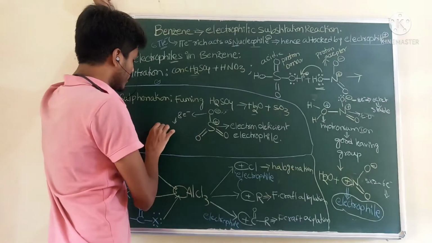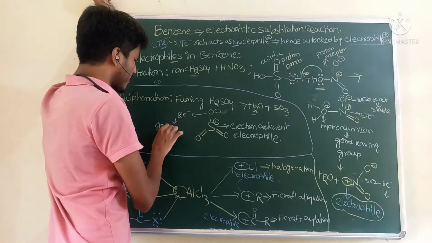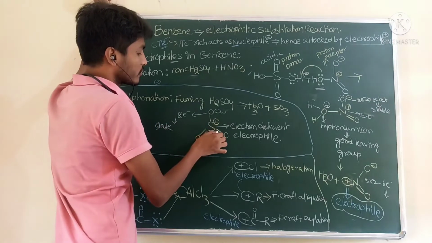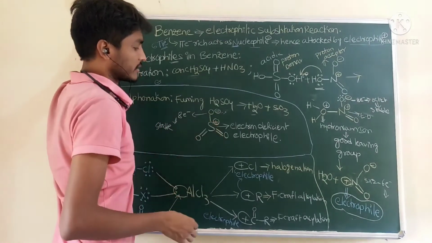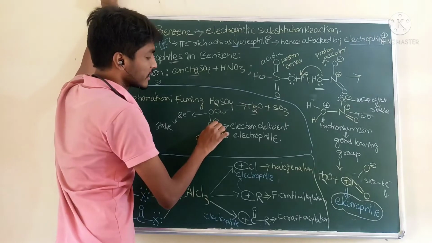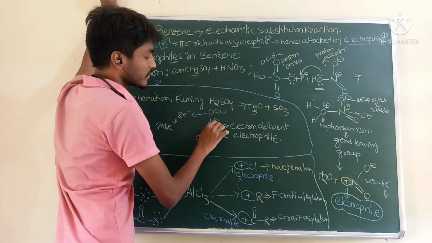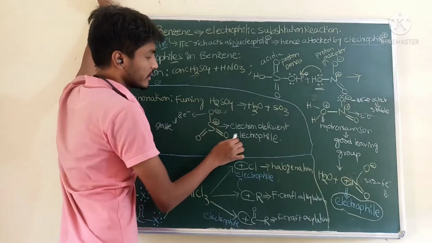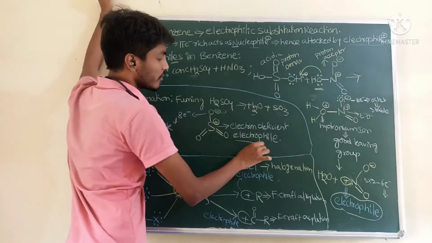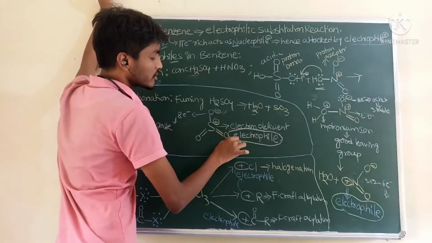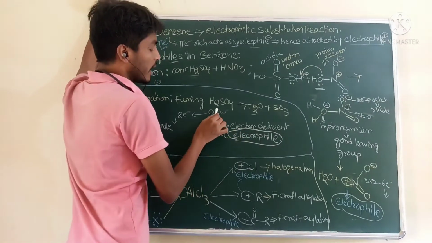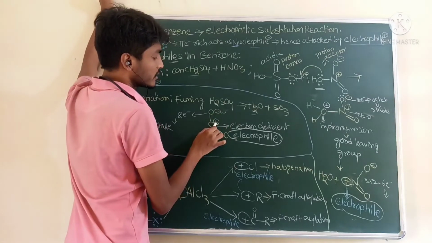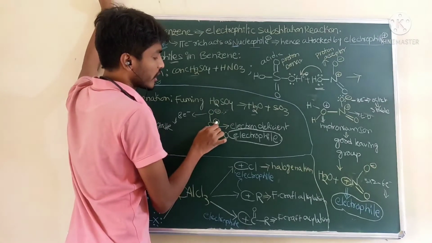Oxygen is stable here. But what about sulfur? 1, 2, 3, 4, 5. 5 electrons. Still, this indicates electron deficient, so it is an electrophile. Positive charge indicates electron deficient. See, negative charge is there, positive charge is there. Why is this positive charge more reactive? Why is sulfur reactive? Why is oxygen not reactive?